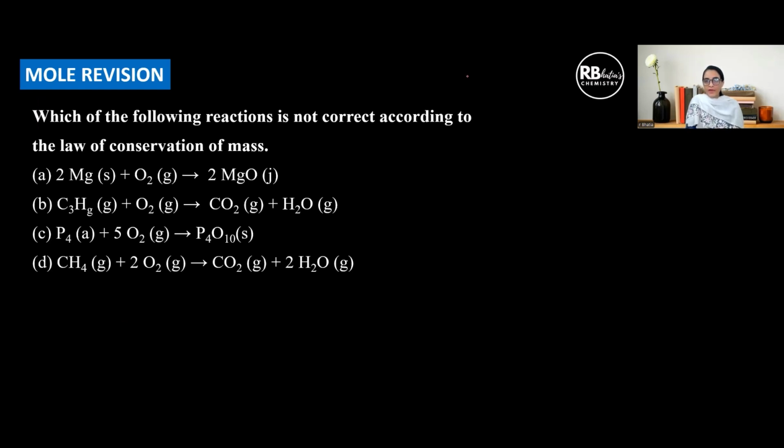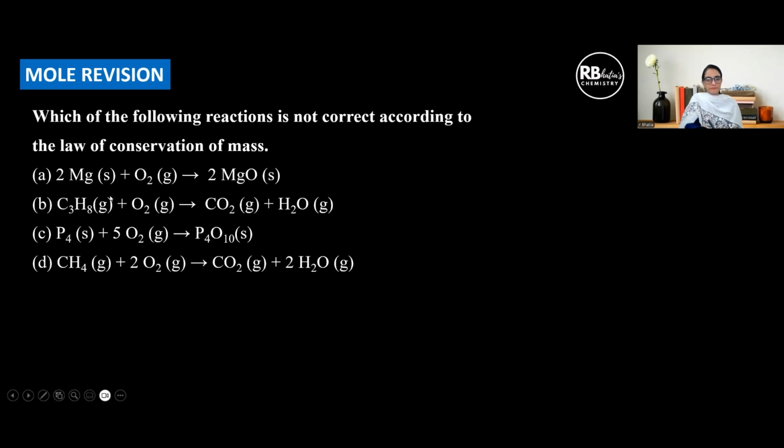confirmed. So, which of the following reactions is not correct according to the law of conservation of mass? So, another question could have been asked here.